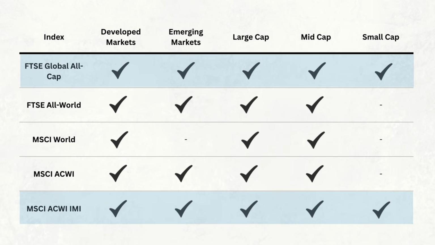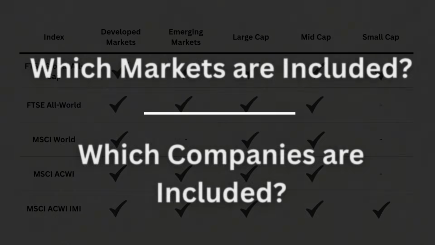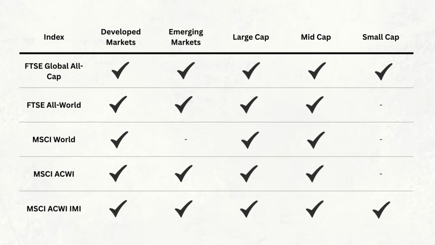So we've now looked at all 5. And if you're thinking that keeping track of all these combinations sounds slightly complicated, don't worry, because we've reached the point where we can put all 5 side by side. And when we do that, the differences become much easier to see. So remember, there are only really 2 questions we need to ask. Which markets are included and which companies are included? And here's how the 5 indexes compare. And when you see them laid out like this, the differences become much easier to understand.